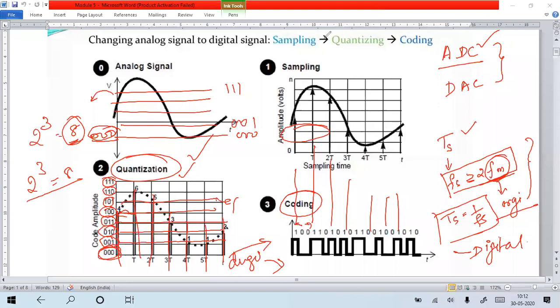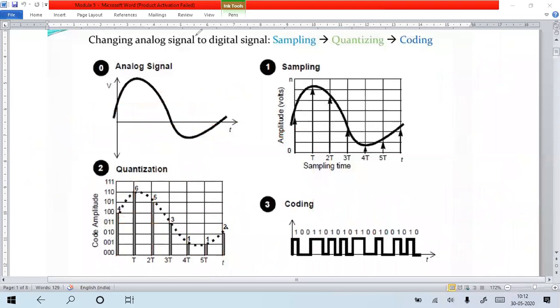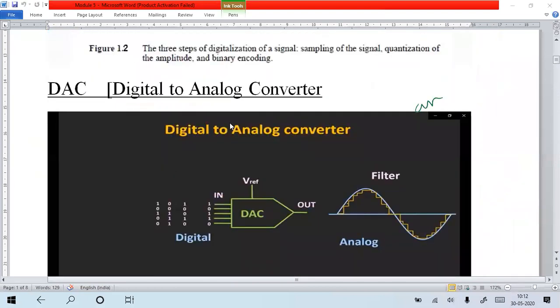Okay, these are the major processes they follow, but our circuit is mainly based on quantization. The DAC is mainly based on quantization and sampling. Here only we are going to achieve the digital signal. All in detail you will see in the next semester also, in some communication subject, how they take care of sampling, how exactly they do the quantization. Now we'll also see the quantization in detail here. So this is the major thing that should happen when you convert an analog signal into a digital signal.